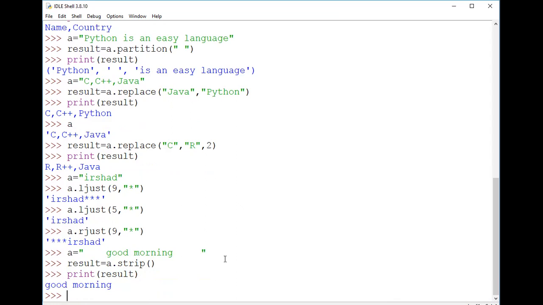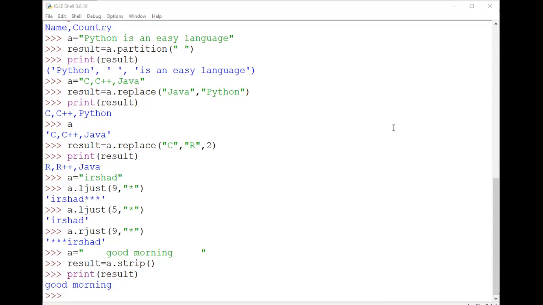How is that coming? Because in strip we haven't provided any argument, it considers spaces. But if there is a specific character that you want to strip from the initial and the last position, then you can use that argument.